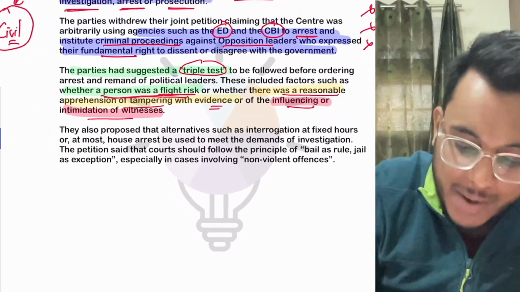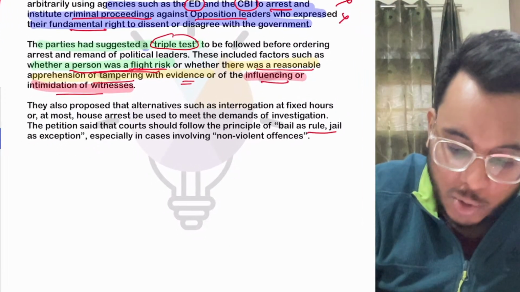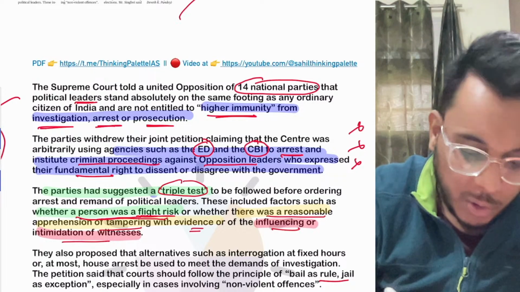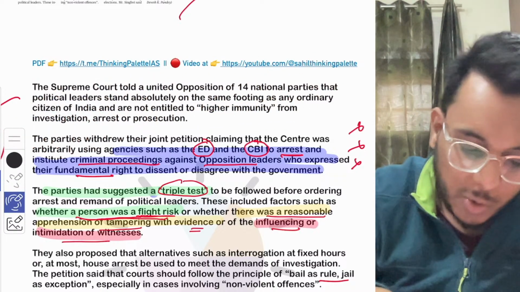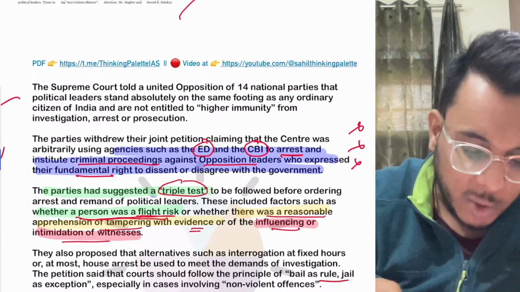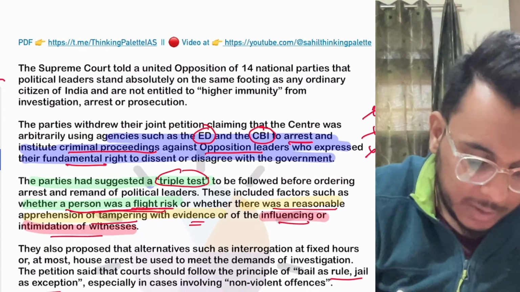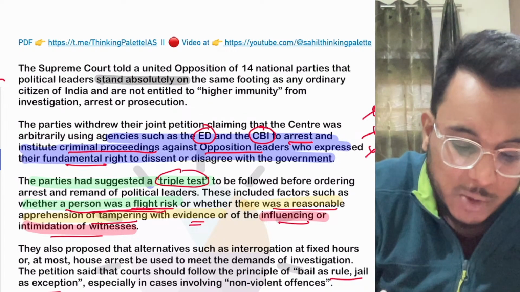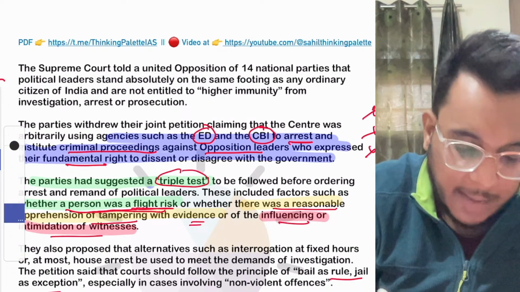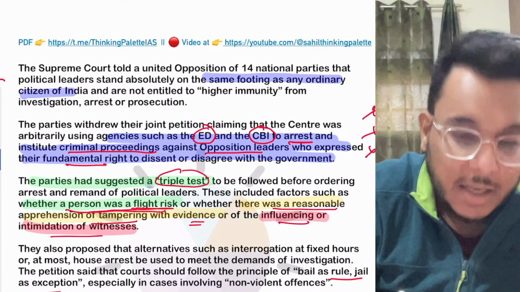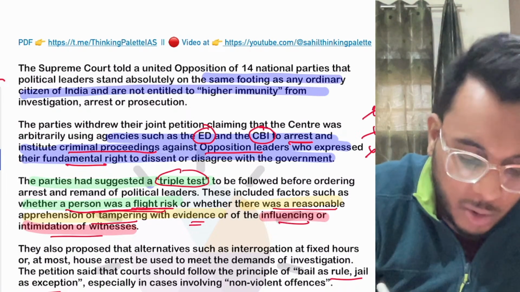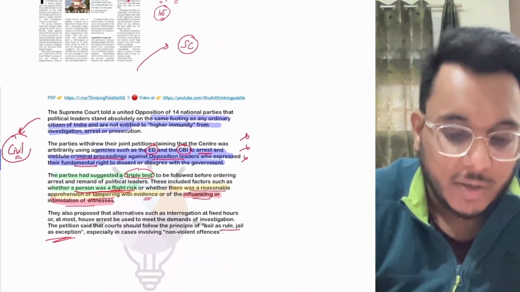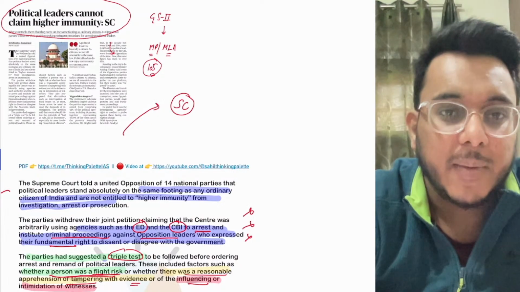Moreover, they also said that bail should be the rule and jail should only be the exception. Now guys, what had the Supreme Court said? The Supreme Court said that no special immunity will be given to them. These political leaders, MPs and MLAs, stand absolutely on the same footing as ordinary citizens of India. They are not entitled to any higher immunity from investigation, arrest or prosecution. So no special treatment is given to them.